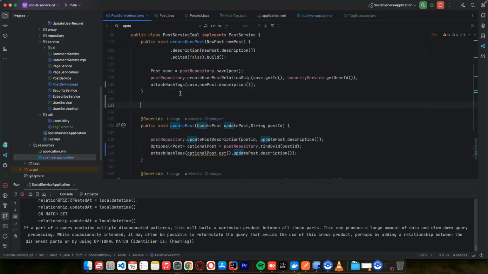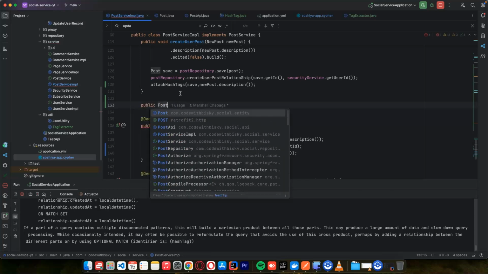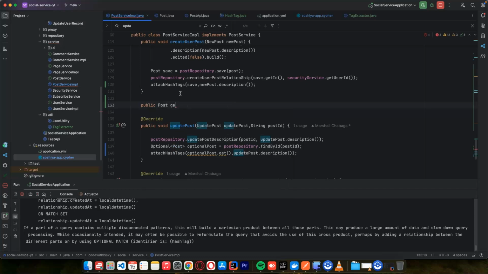So here I'll just say private. Let me just make it public. Post, and I'll just say get post by ID, and here I'll just pass string ID.